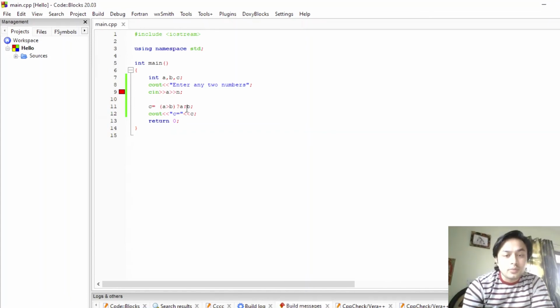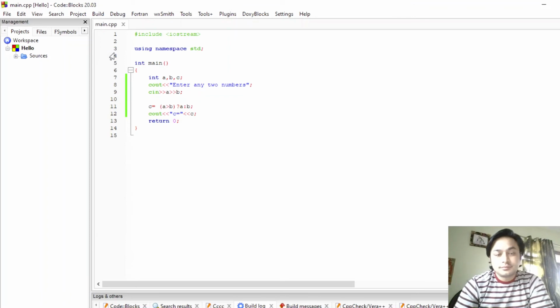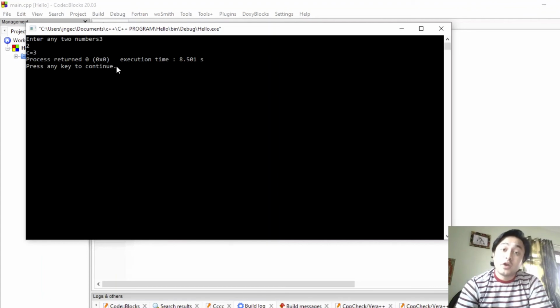Here the variable by mistake was written as n, it is b. So you can see the output, it is asking to enter any two numbers. You can enter 3 and 2. Now the value of c is 3 because the condition is true.